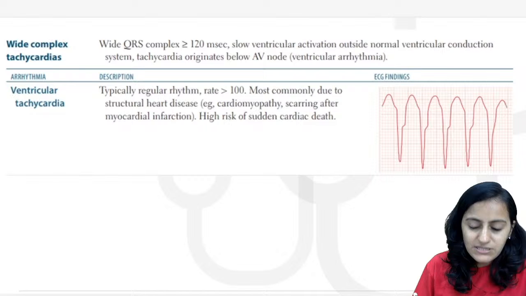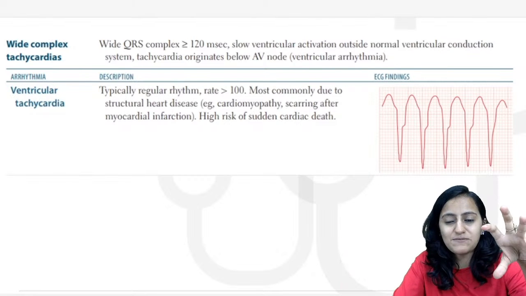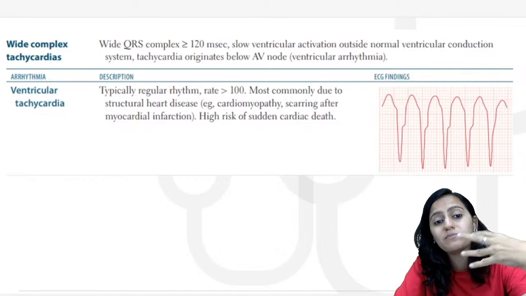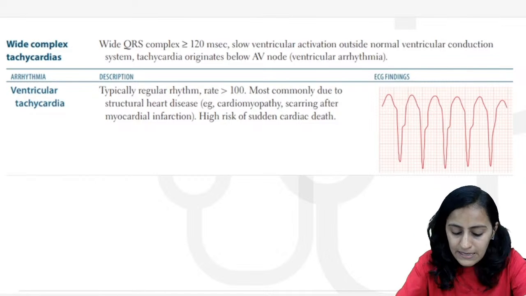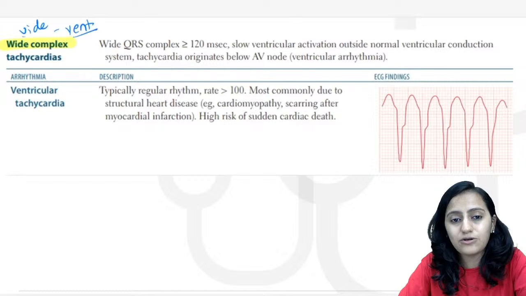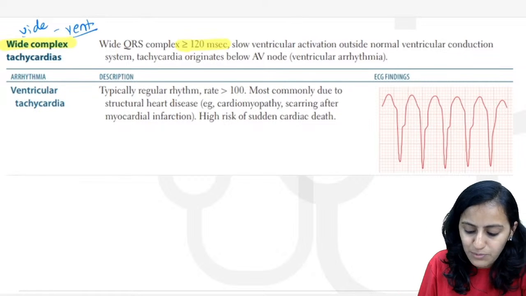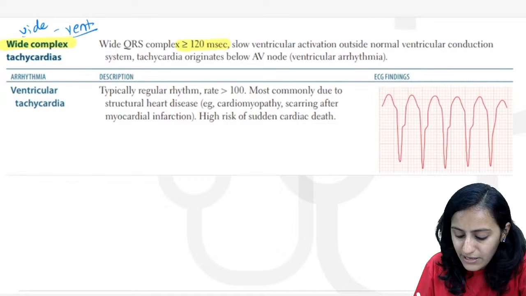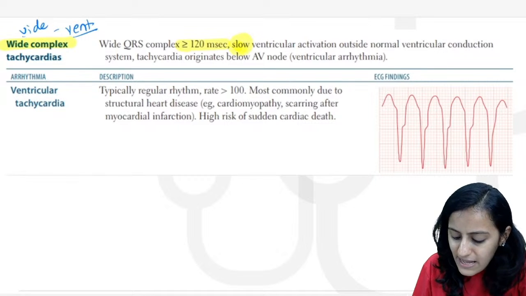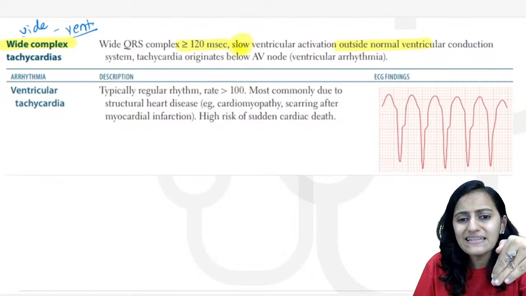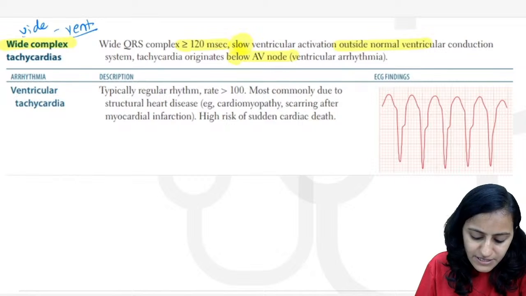So that was about the supraventricular arrhythmias, where we spoke about the atrial, the AV node one, that is PSVT, and we spoke about the WPW syndrome. Now coming to the wide complex. The ventricular arrhythmias are wide complex. When do you call it wide? When it is more than 120. So basically when the ventricular activation is slow, because the activation is coming from outside the normal system. And anything below the AV node basically comes here.